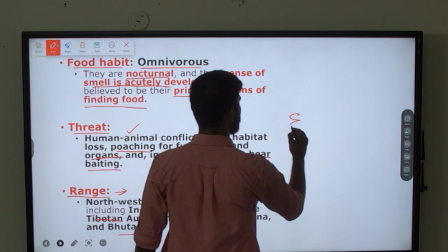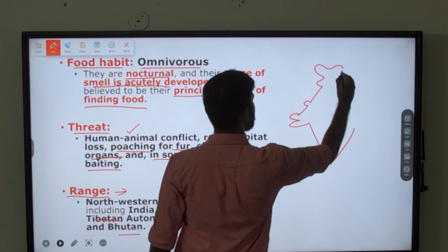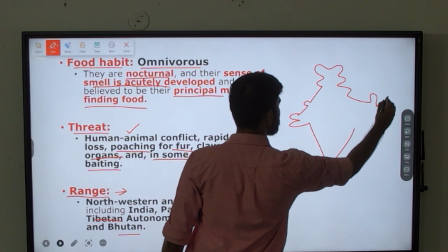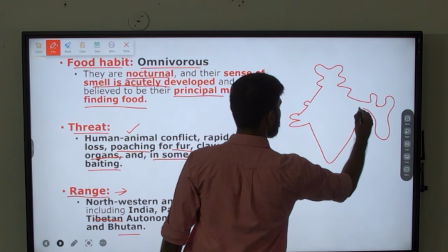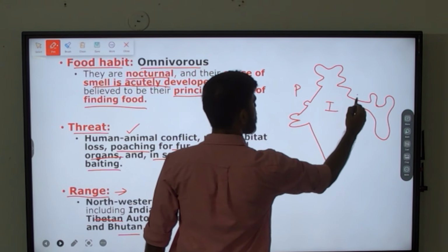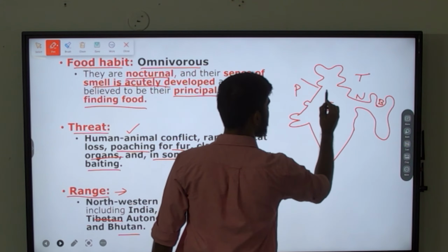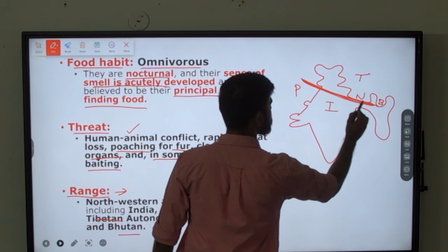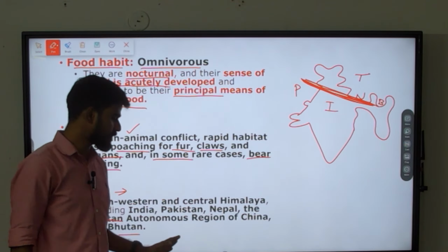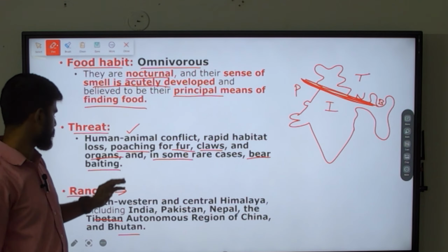So if you consider Pakistan, India, Nepal, Tibetan Autonomous Region, and Bhutan, in this entire Himalayan region, you can find these Himalayan brown bears. That is its range. This is also important. Where it is found is also important.